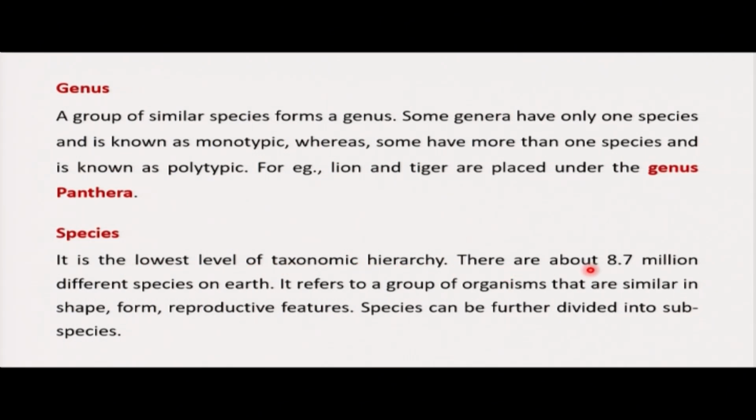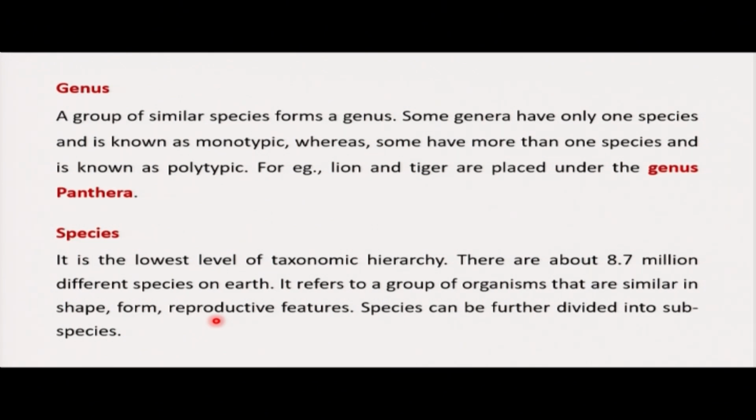There are about 8.7 million different species on the earth. It refers to a group of organisms that are similar in shape. These organisms must be similar in shape, form, reproductive features, and these can be further divided into subspecies. Here, when we talk about species, we mean organisms which interbreed. They interbreed to produce a fertile offspring.